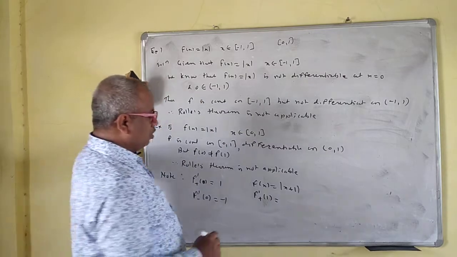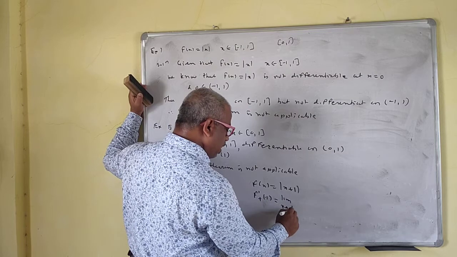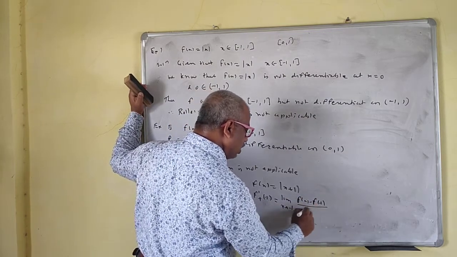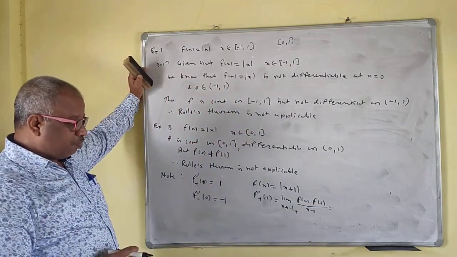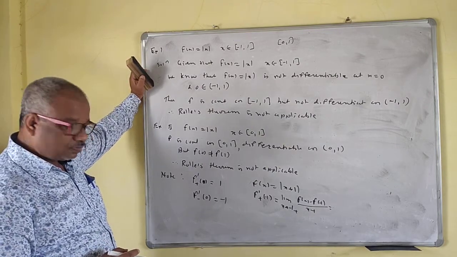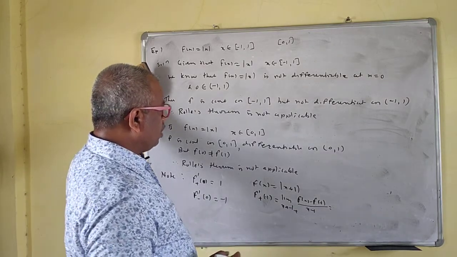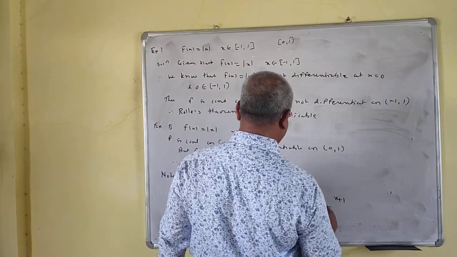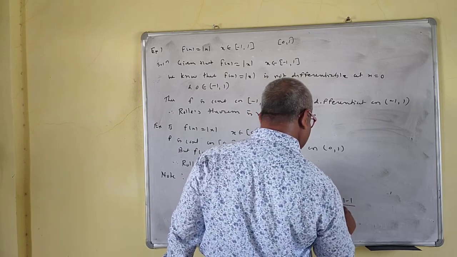That is the limit as x tends to minus 1 plus of f of x minus f of minus 1 upon x minus of minus 1. As x tends to minus 1 from the right, x plus 1 is positive.